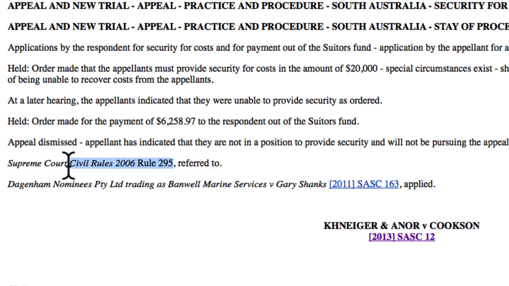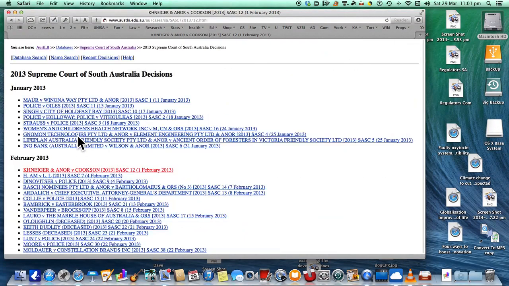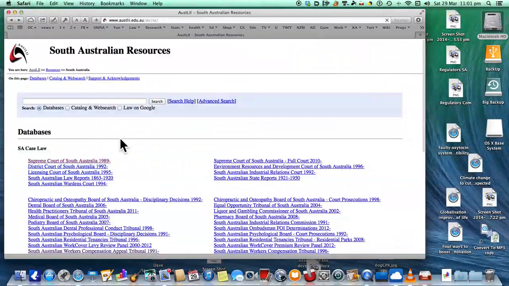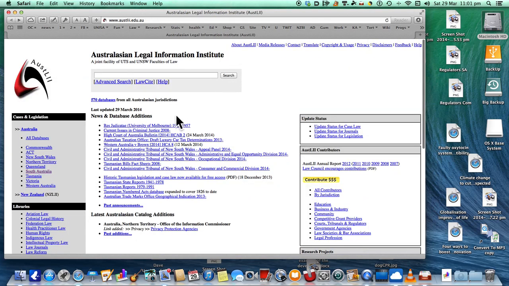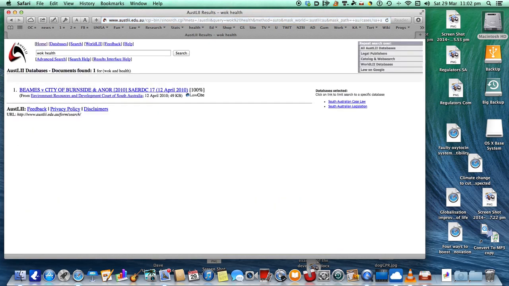It tells you what legislation was used to look at, and on it goes from there. But that's a terrible way of looking things up. What you can do instead is go back a bit, and so we'll go back to the beginning again. Click on South Australia, and then you can type in, say, work health. Sorry, whoops, should make that two words. Work health. And funny enough, only one case comes up.